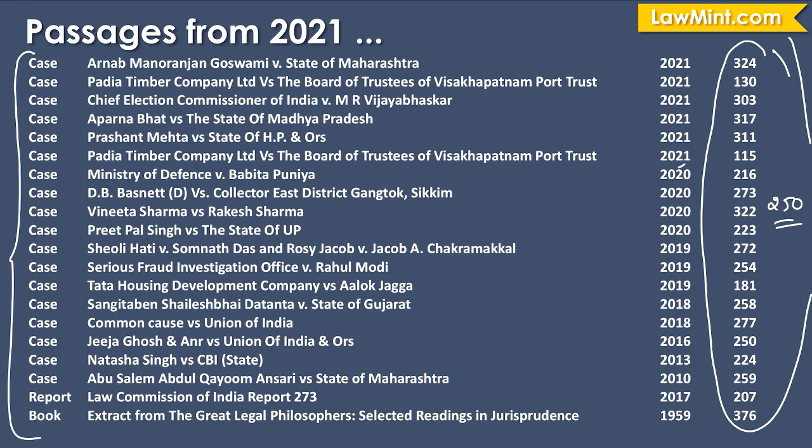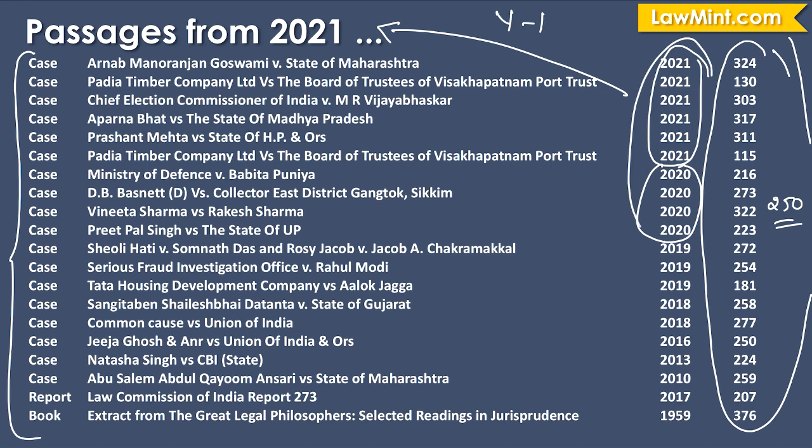And looking at where the judgments used as a source for these passages came from, just 6 of the passages were based on judgments from the year of the exam, that is 2021. And there were a few more cases from the preceding year, that is y minus 1. So around 50% of the passages were based on judgments from y or y minus 1, and the other 50% were from various other years.